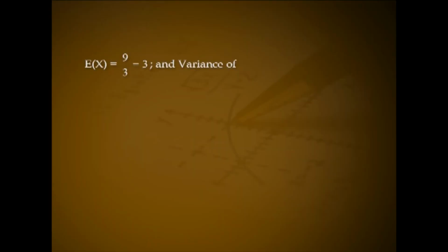Solution. Given MGF is in the form of the MGF of a binomial random variable with parameters 9 and 1 by 3. Hence, the given variable follows binomial(9, 1 by 3). Then expectation of X equal to 9 by 3, that is equal to 3. And variance of X equal to 9 into 1 by 3 into 2 by 3, that is equal to 2.